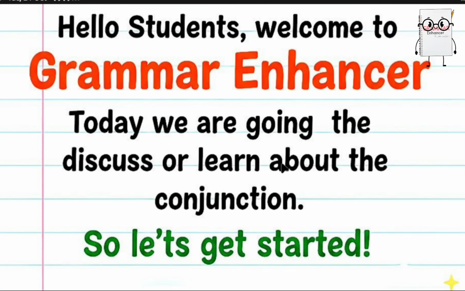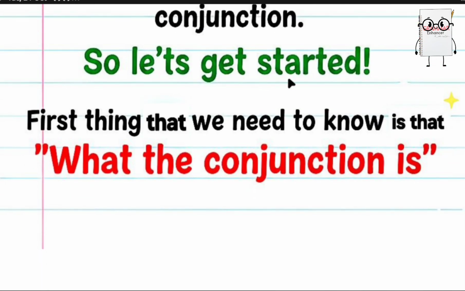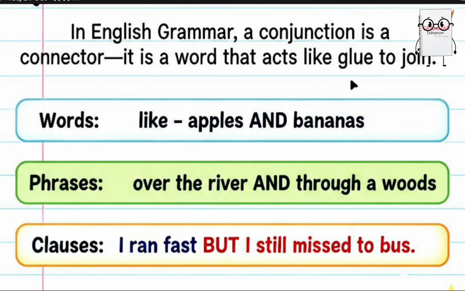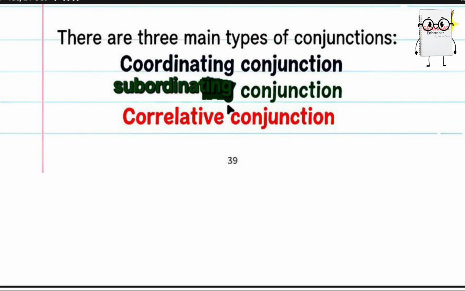Today we are going to learn about conjunctions. So let's get started. First thing that we need to know is what a conjunction is. In English grammar, a conjunction is a connector. It is a word that acts like glue to join words, like apples and bananas; phrases, over the river and through the woods; and clauses, I ran fast but I still missed the bus.